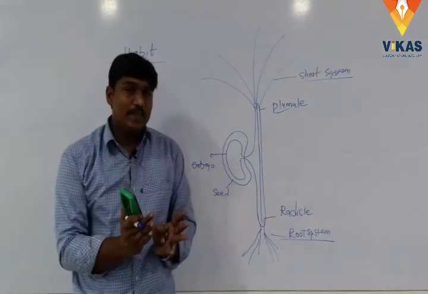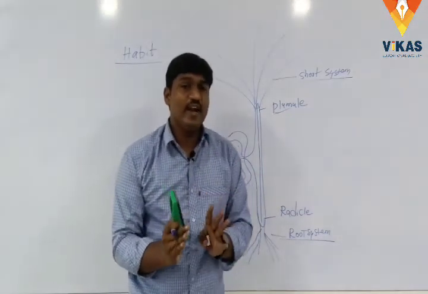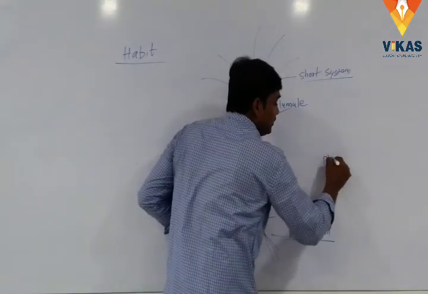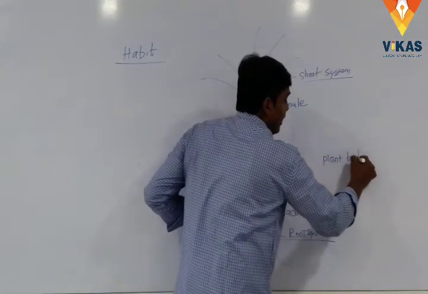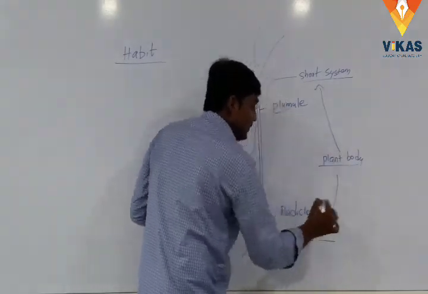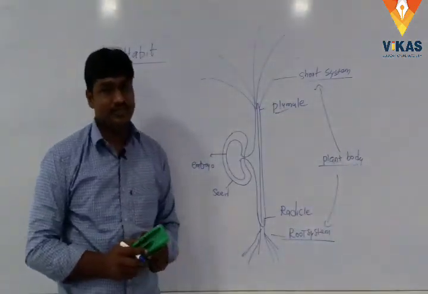So the main plant body is divided into root system and shoot system.